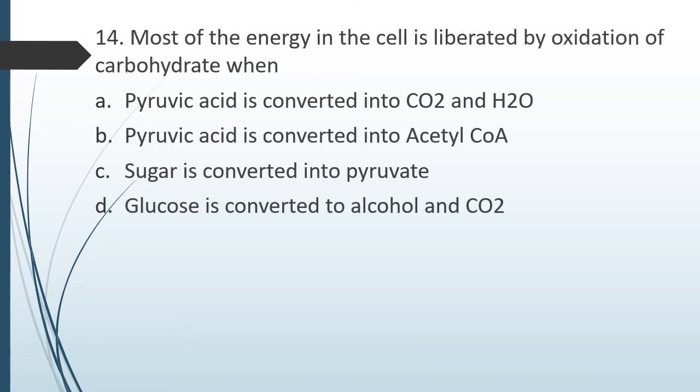Question number 14. Most of the energy in the cell is liberated by oxidation of carbohydrates when pyruvic acid is converted to carbon dioxide and water, pyruvic acid is converted to acetyl-CoA, sugar is converted to pyruvate, glucose is converted to alcohol and carbon dioxide. Most of the energy in the cell is liberated by oxidation of carbohydrates when. Correct answer is option A, when the pyruvic acid is converted to carbon dioxide and water.